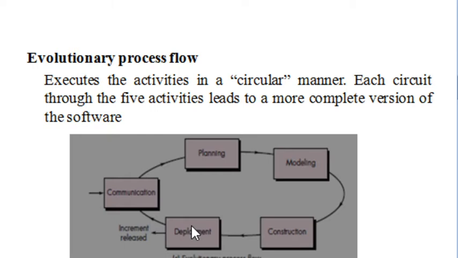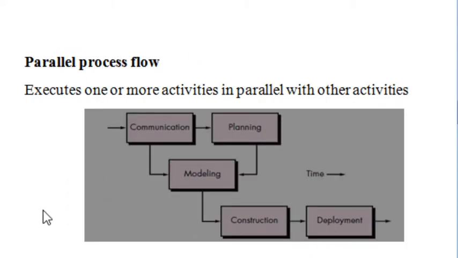Afterwards, once this cycle gets completed, once again the developer and the customer interact, then the customer gives the requirements, and the developer will plan, model, construct, and deploy. So likewise, this repeats in a circular manner.